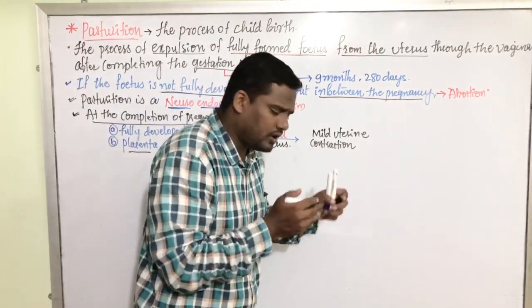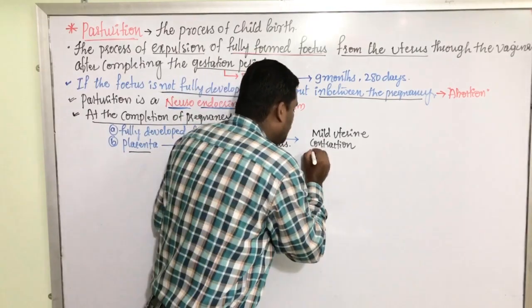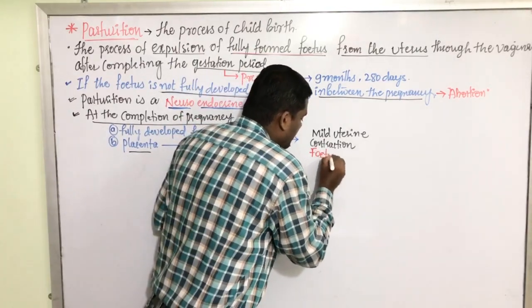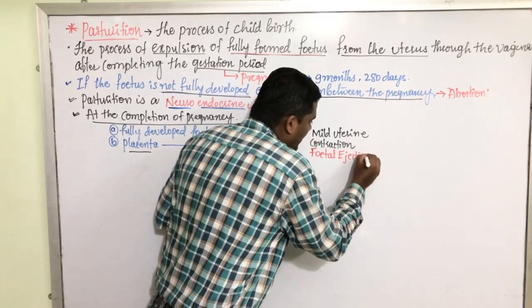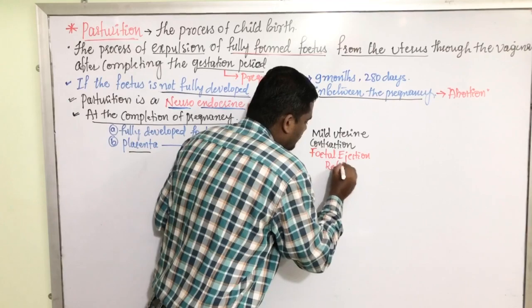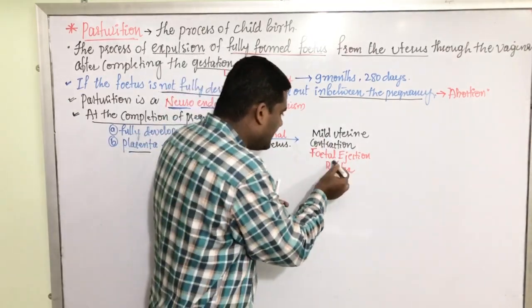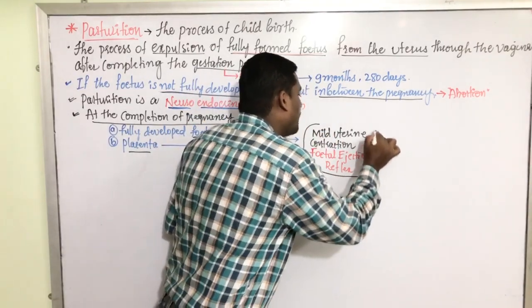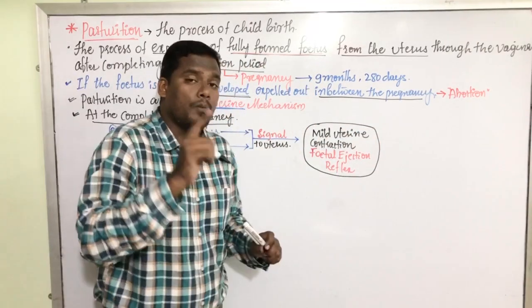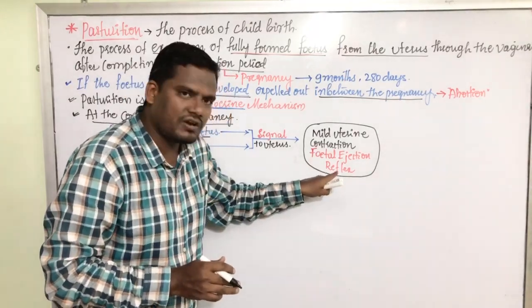These mild uterine contractions are technically called fetal ejection reflex. This fetal ejection reflex is very important for competitive exams as well as for board exams for 1 mark. What is the fetal ejection reflex?